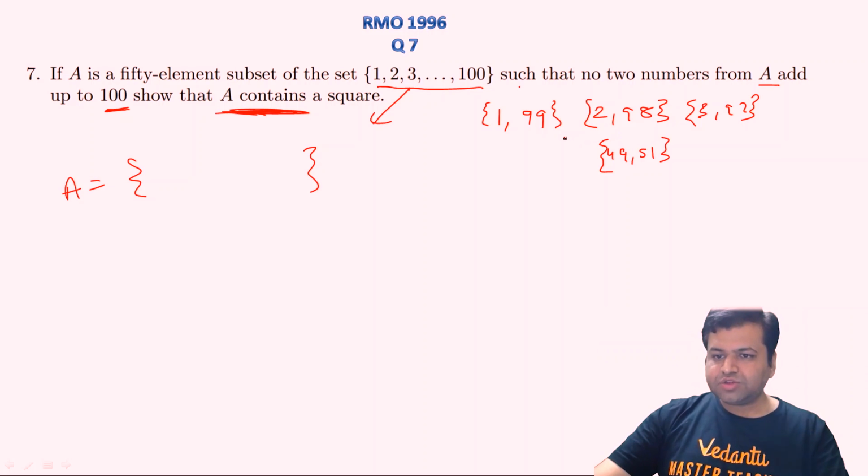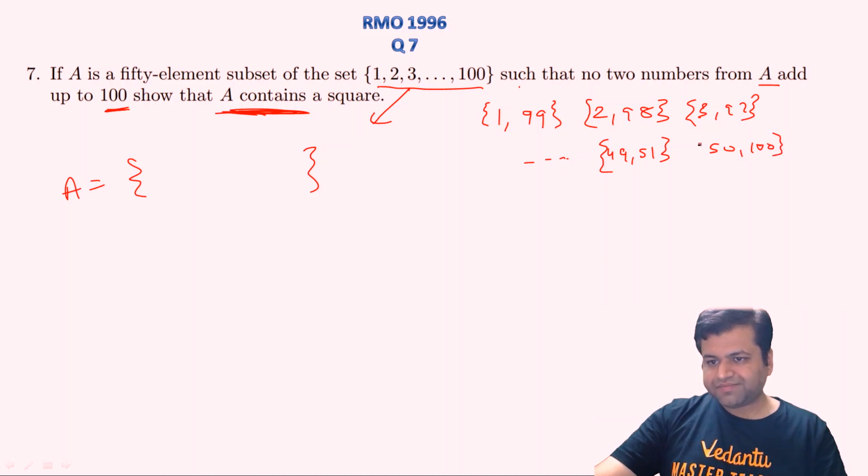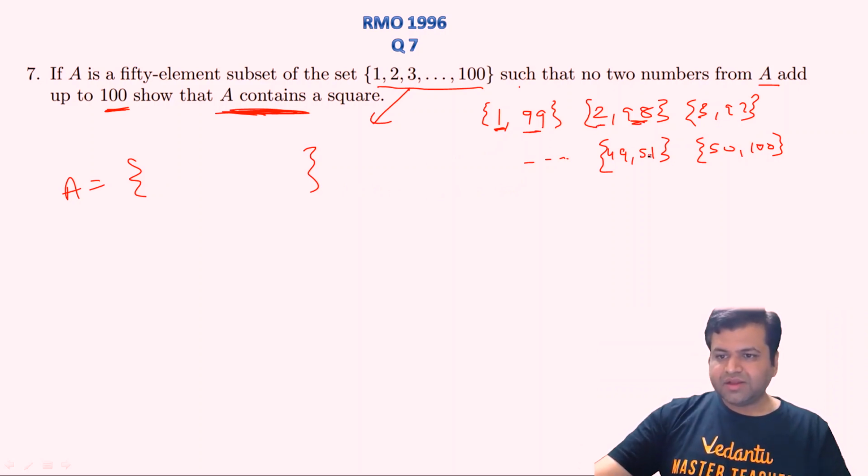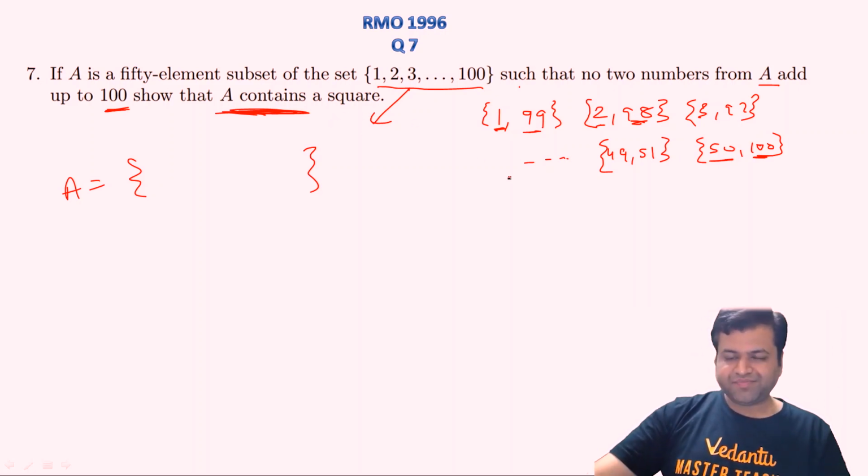So these are 49 pairs. The remaining two elements are 50 and 100 themselves. So if we take 1, we cannot take 99. If we take 2, we cannot take 98, and so on. And clearly we cannot take 50 and 100 both, because 100 will be a perfect square then.